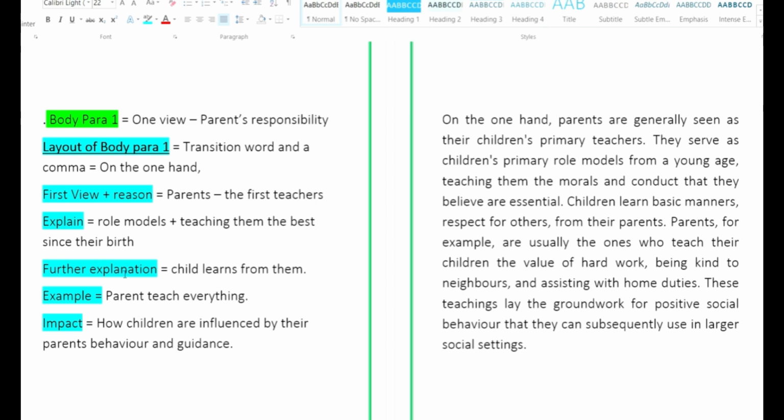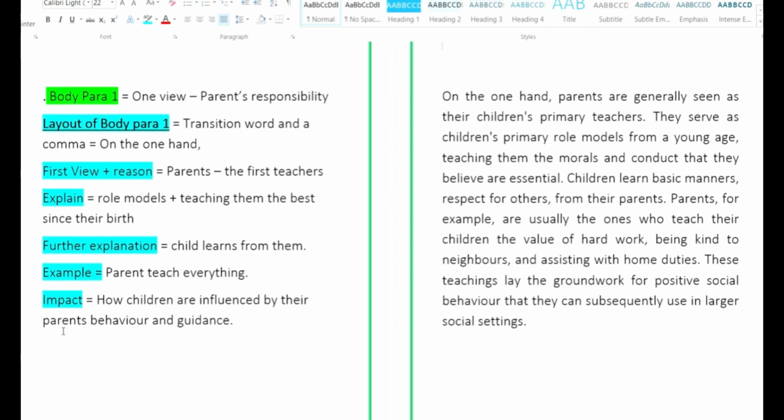Then in the fourth sentence, you will say what is the example to support your explanation and reason. And in the last, you will close the paragraph explaining the impact of this parents' responsibility on the child. This being the structure, now let's understand how to go on with the points.